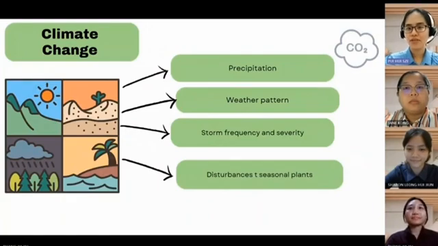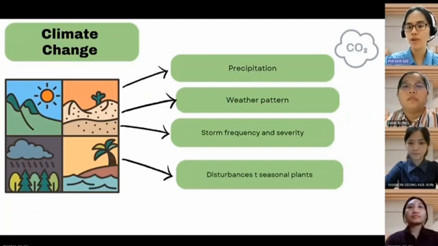Greenhouse effect also leads to climate change, where it changes the precipitation, weather patterns, storm frequency and severity, as well as disturbance to seasonal patterns. The effects of this disruption on ecosystems, agriculture, water resources, and human cultures are substantial. Alright, thank you for the information.